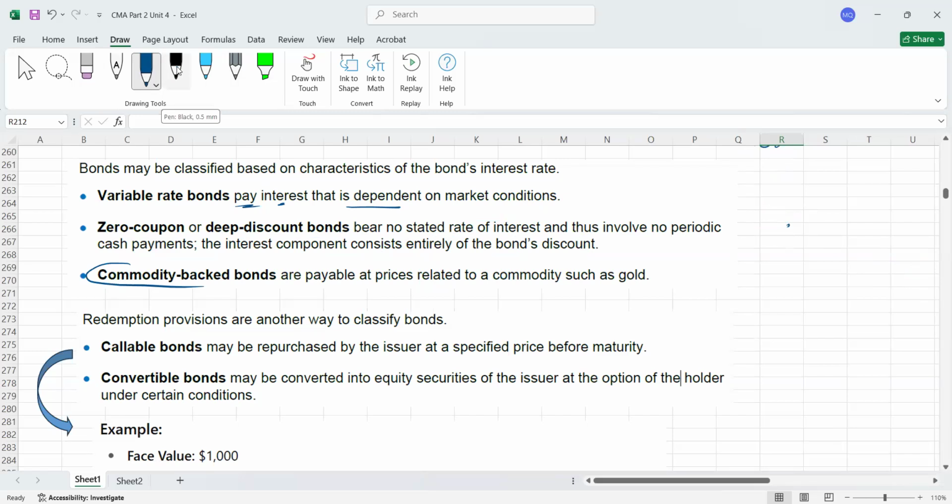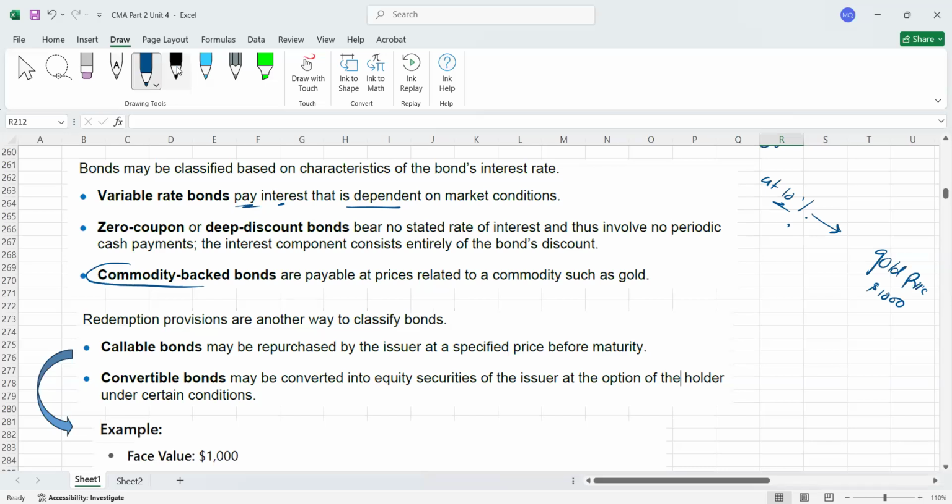Let me say it this way. For example, you issued the bonds at 10%, and this interest rate is going to be linked, let's say, with the gold price. For example, today the gold price is $1,000 per ounce. I'm just giving an example.